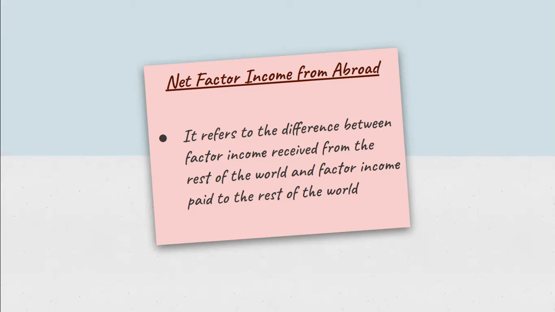Now, factor income to abroad is the factor income paid to the normal residents of other countries for their factor services within the domestic territory. Similarly, if a foreigner is living in India and he is working in a multinational company or any company in India, he is getting the salary. So that we are going to deduct from gross national product.